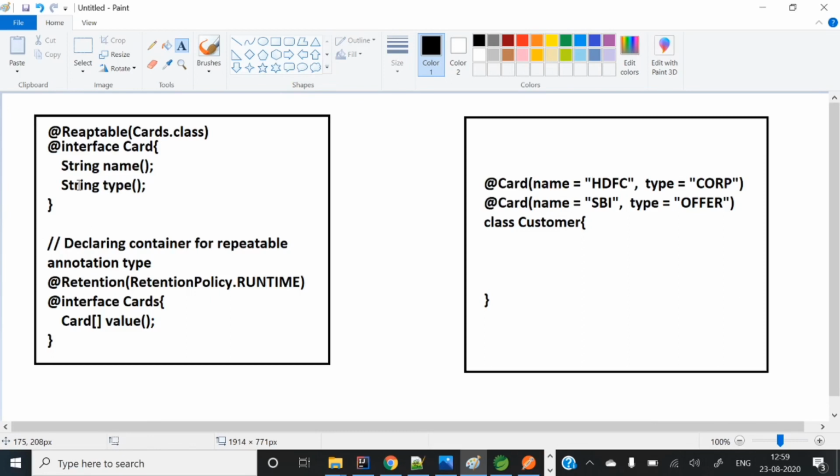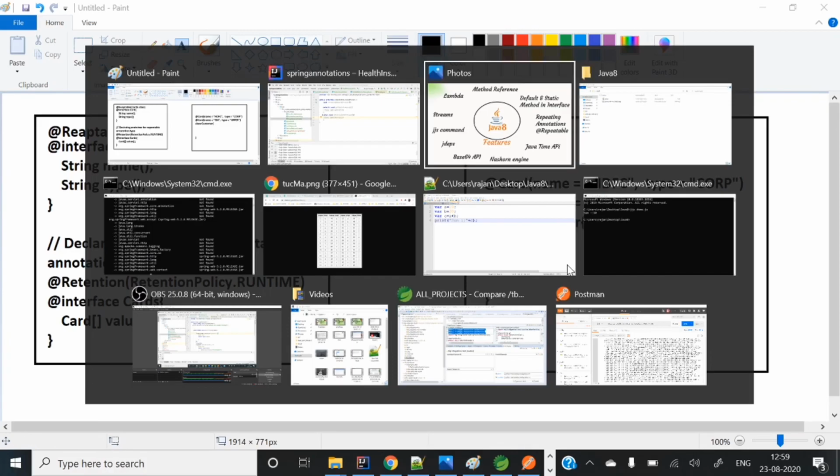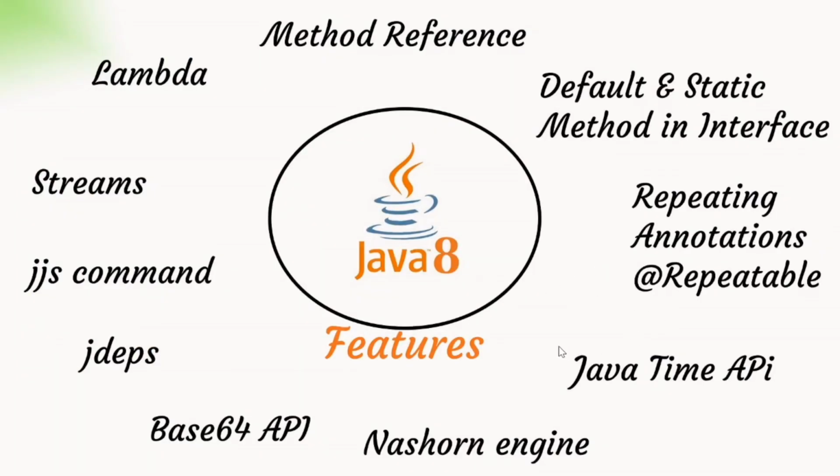This is the declaration you can see here. This is the entire thing, and some new Java time API has been introduced. At some later point of time we will explore that API and more.